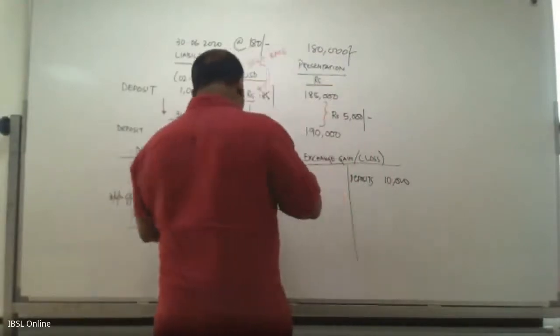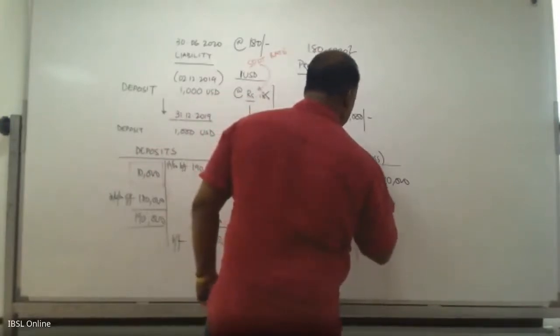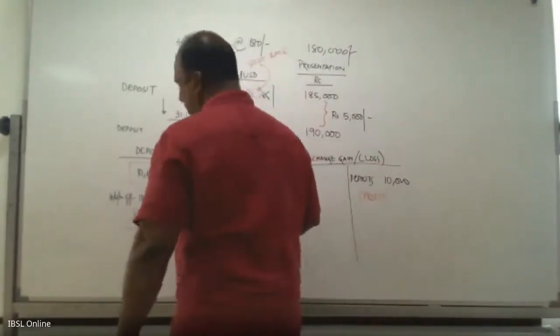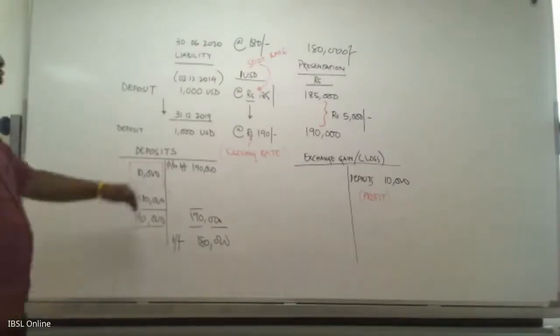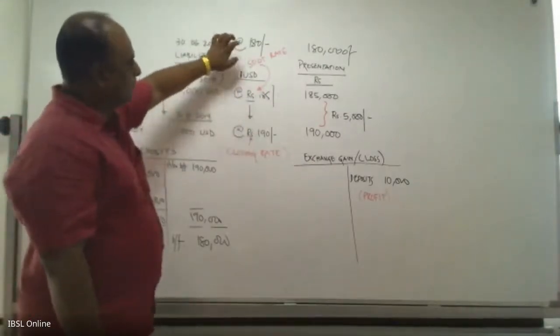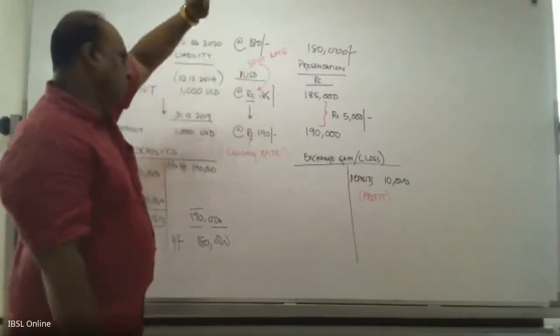Now this becomes a profit. There is a clear indication that initially the rate was 185, then it went up, then it came down.